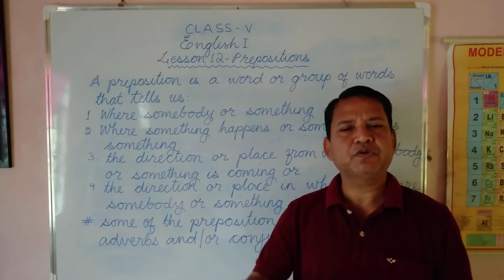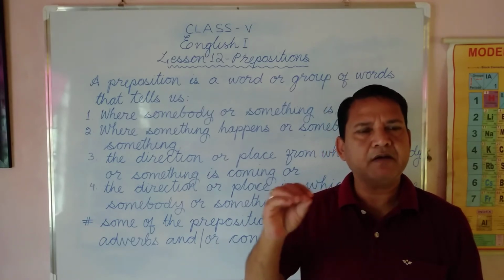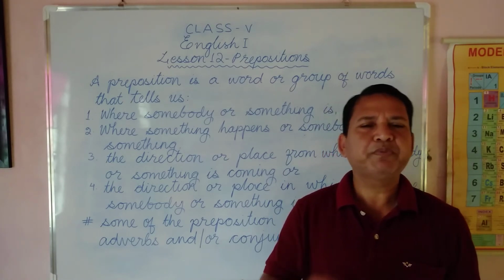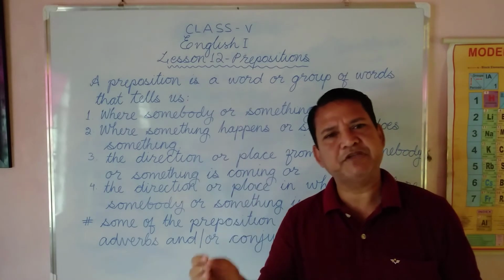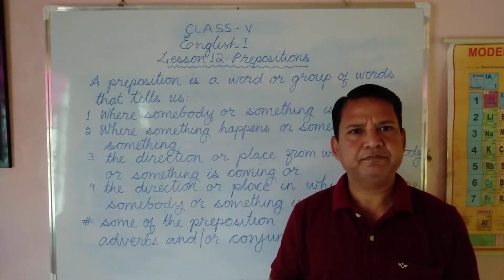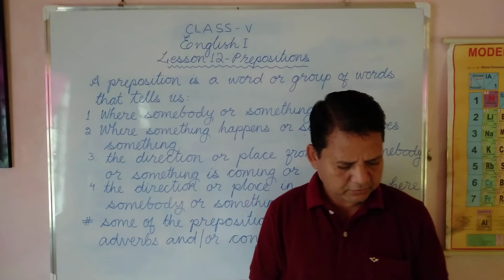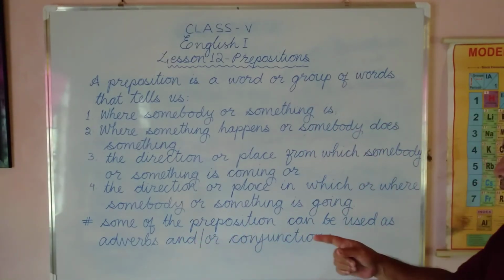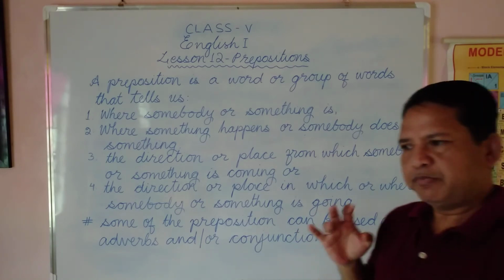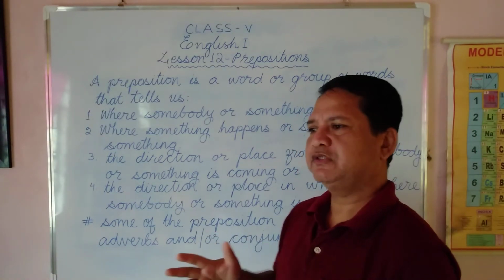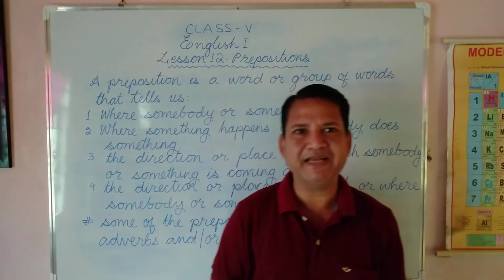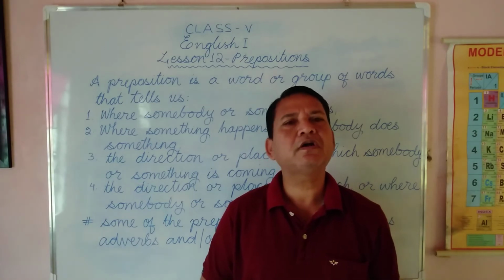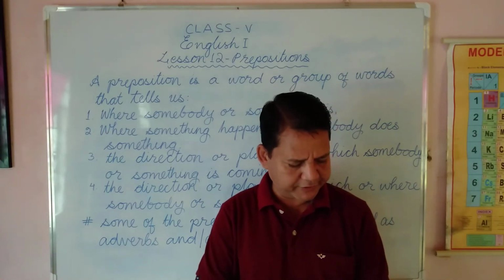Table is the object. But in some cases, prepositions can be used after the subject or object. And one more point: some prepositions can be used as adverbs or conjunctions. Prepositions are not always used as prepositions only. We'll see the example here.